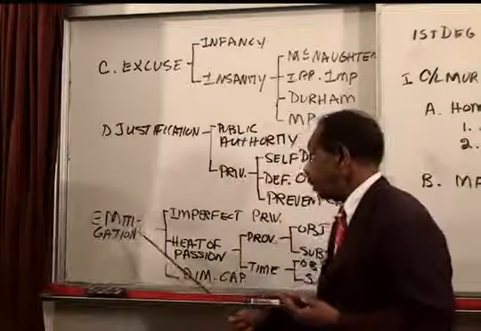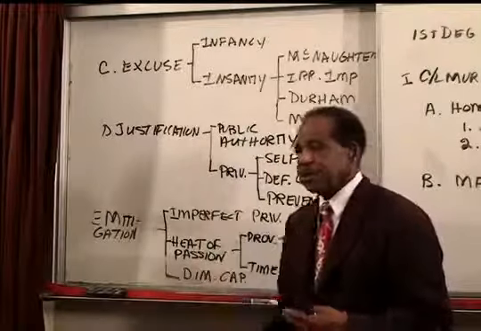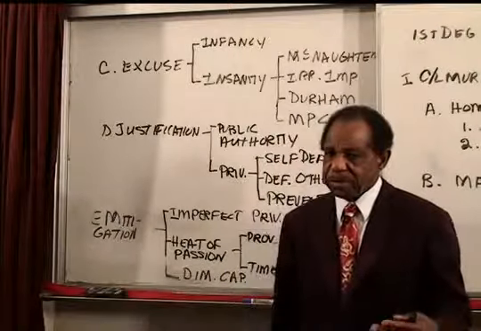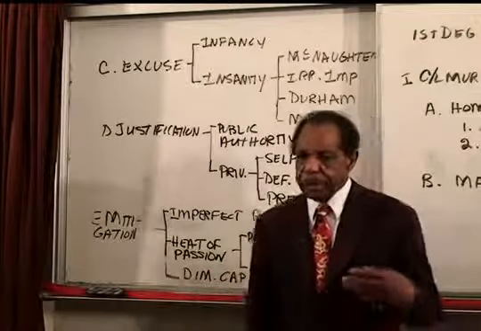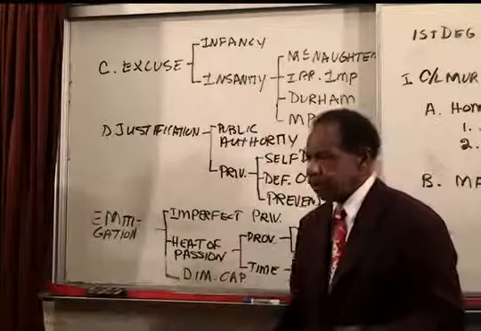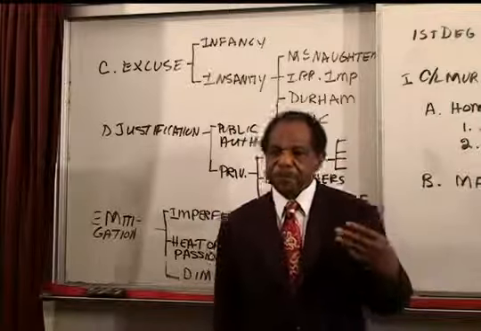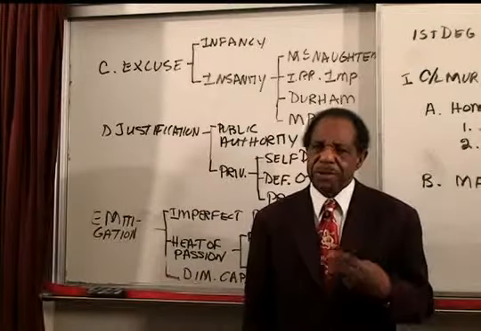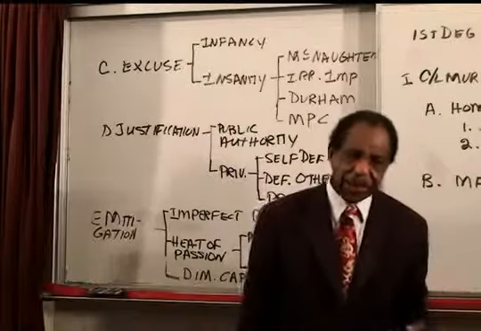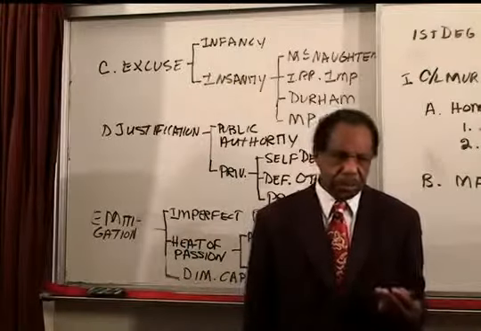These defenses, by the way, are all on the defendant. The prosecution proves the homicide and the malice, and the defendant's got to come up with these defenses. And the defense of diminished capacity requires that the defendant show that he did not have the mental capacity to form the intent that's required for the crime.